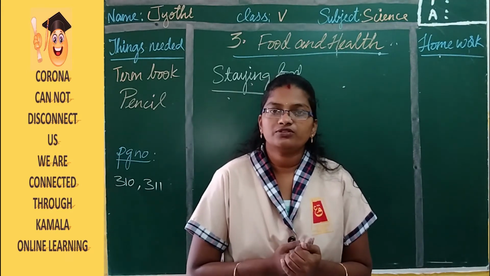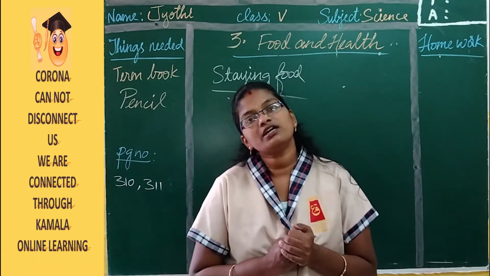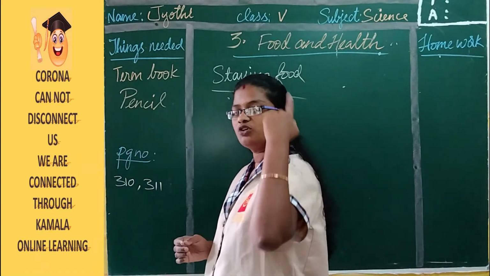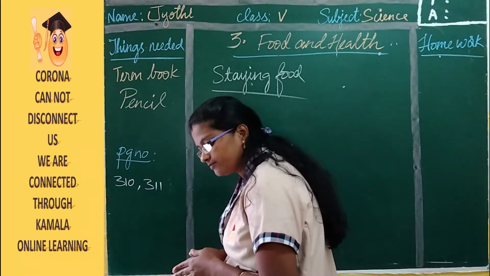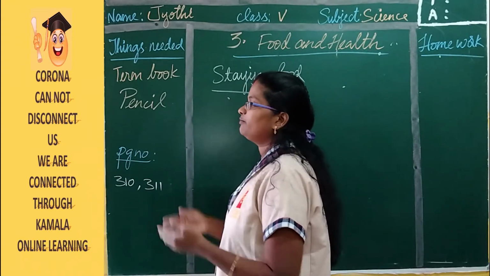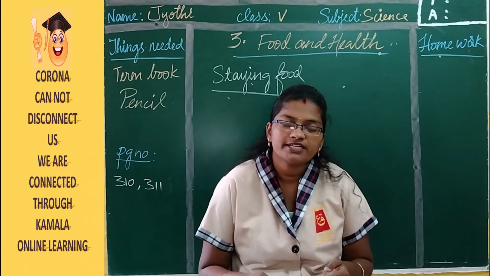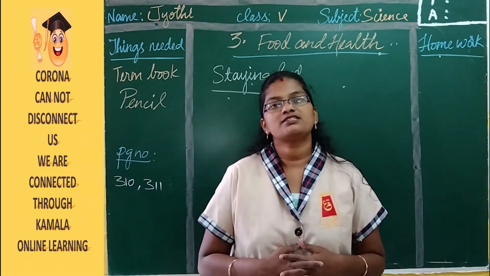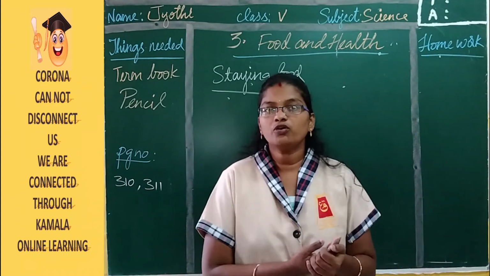What will a few children do? They bend and sit, right? So you should not bend. That is not the correct posture. You have to always sit straight. That is, your backbone should always be straight. See, I am straight now. Now I am bending. So there is a difference. If I am straight, my posture is correct and I look good. If I bend like this and tell the lesson, am I looking good? No. But if I stand straight like this and teach the lesson, my appearance will be good.